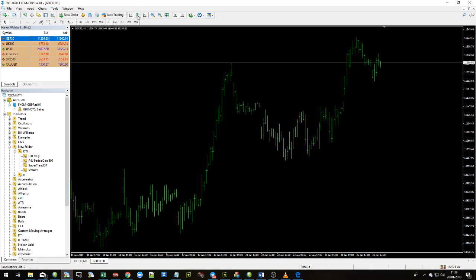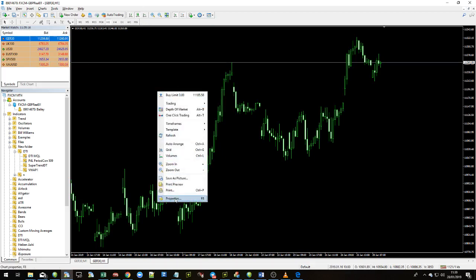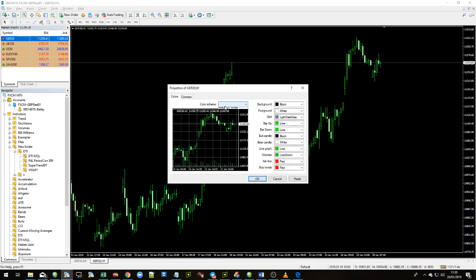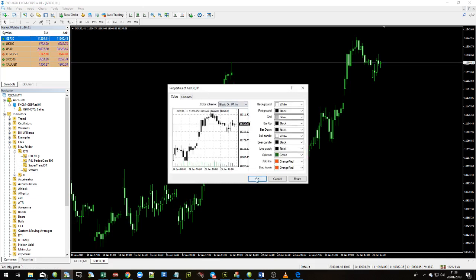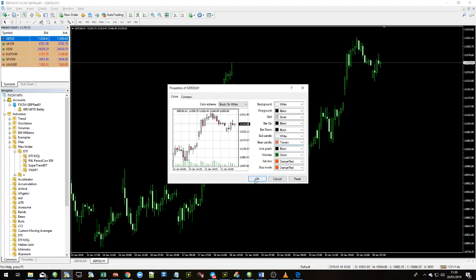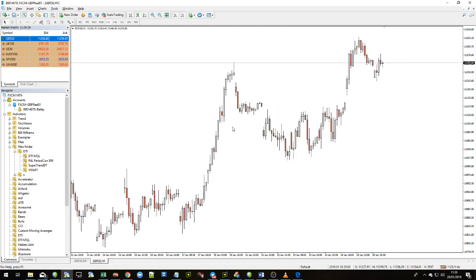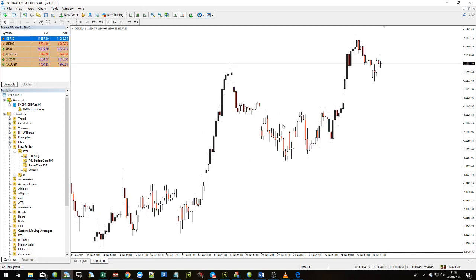Maybe change the candles to candlesticks, and maybe I'll just go to properties here and change the color scheme, maybe as well I'll just change the candles. There's just something that looks a little bit more similar to my Sierra charts. Okay, so there we go. That's all set up. Now we need to create a 2-minute chart.